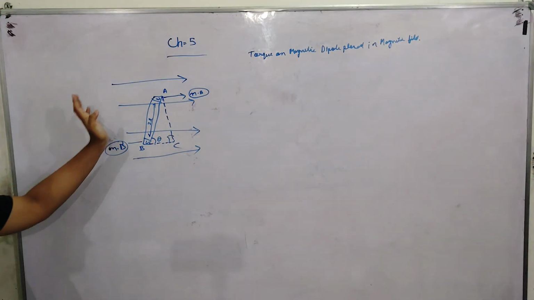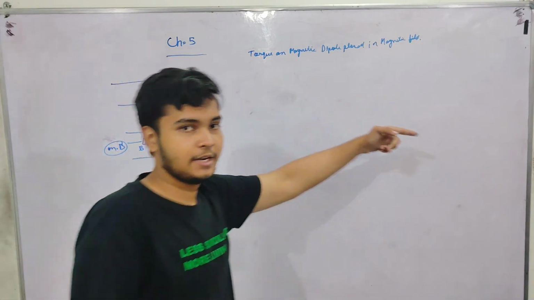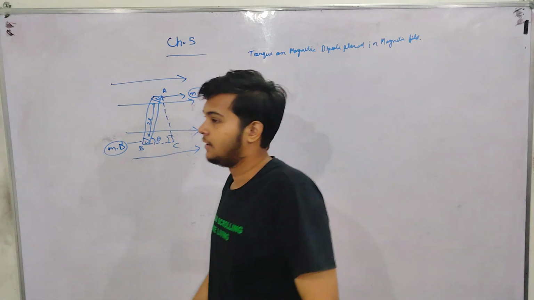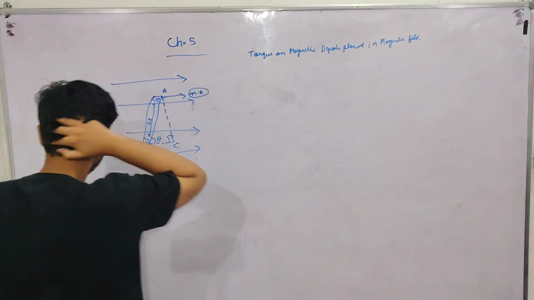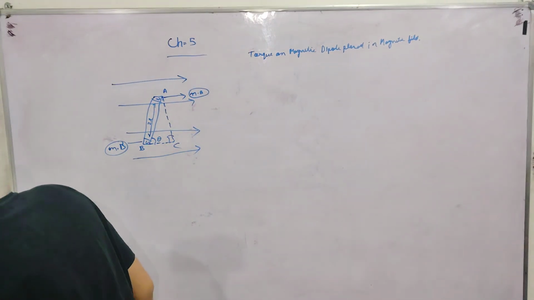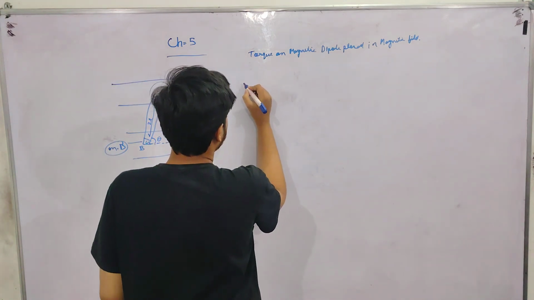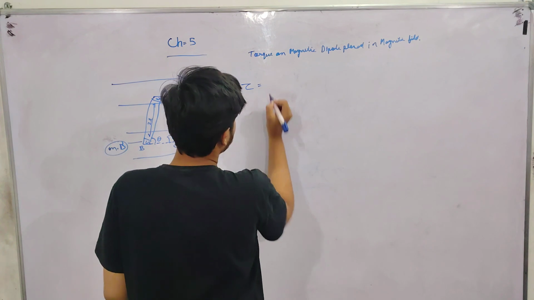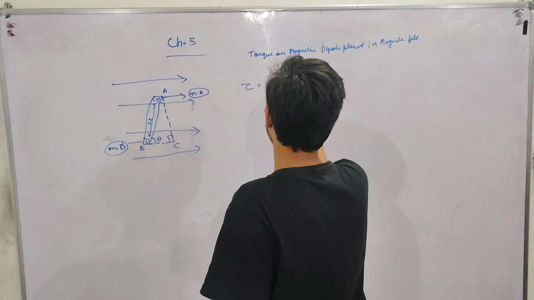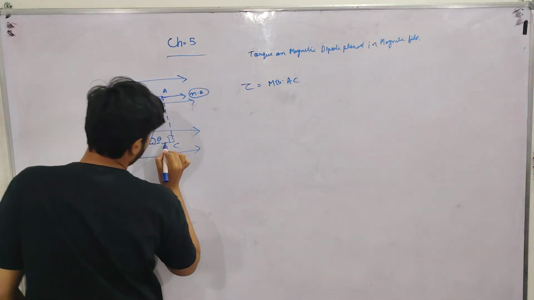The magnetic dipole will be applied. This pole will go along the direction of the magnetic field, and this pole will go in the opposite direction of the magnetic field. As we know, torque equals mB into AC. This is the value of sin theta.